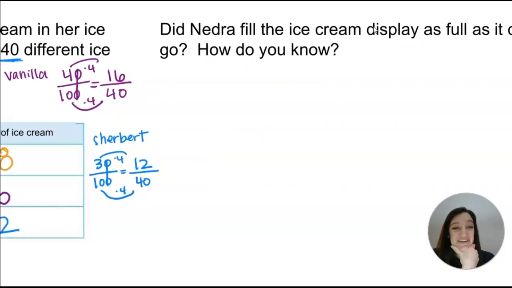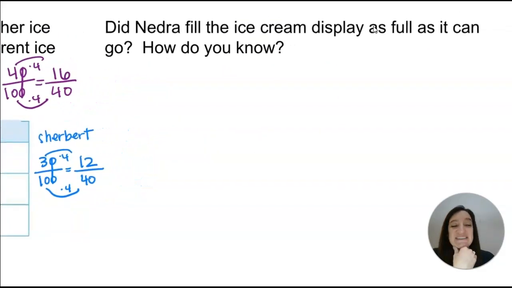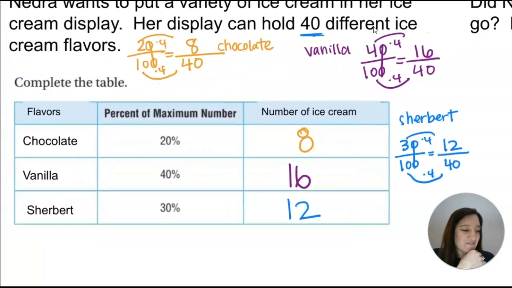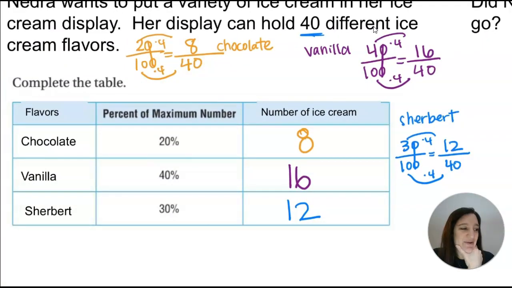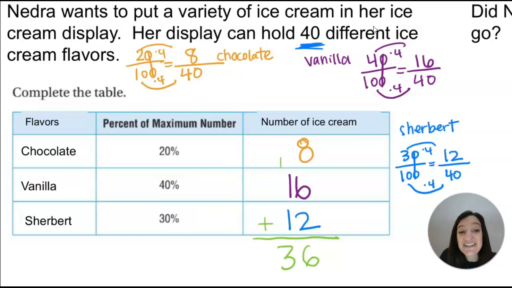So here's the question now. Did Nedra fill the ice cream display as full as it can go? How do you know? Is this as many ice creams as she can put? Remember that she can put 40 in. How can we figure out if it is truly full? Well, let's add them up. 8 plus 16 is 24, and 12 more is 36. She only did 36 flavors of ice cream.